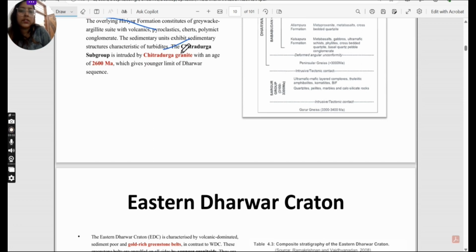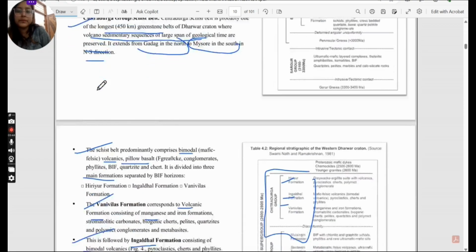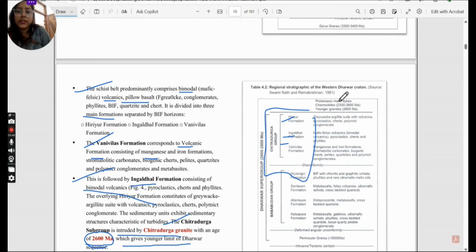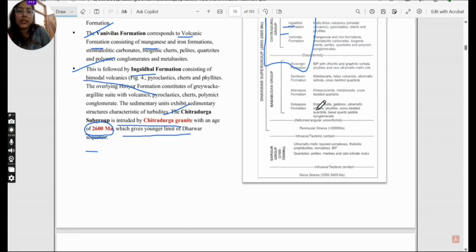And the Chitradurga supergroup is intruded by Chitradurga granite, whose age is 2600 million years ago, which gives the younger limit of Dharwad sequence. Here, Chitradurga granite will be the younger one.